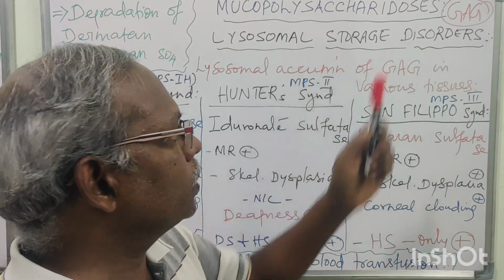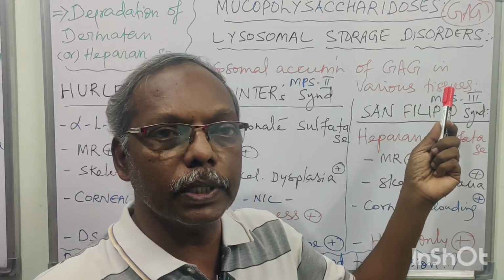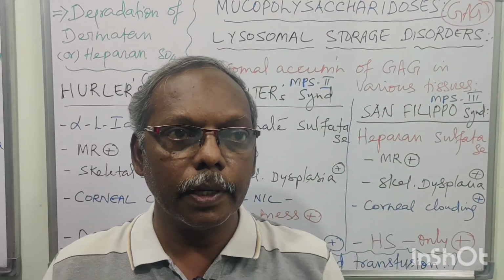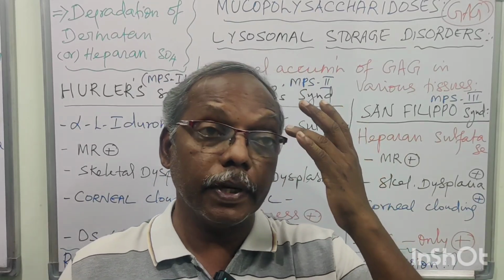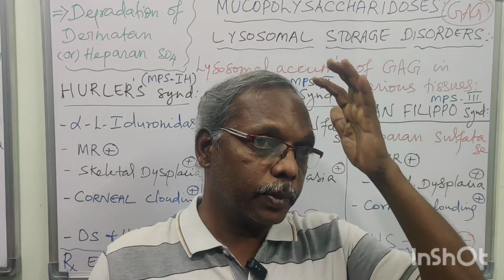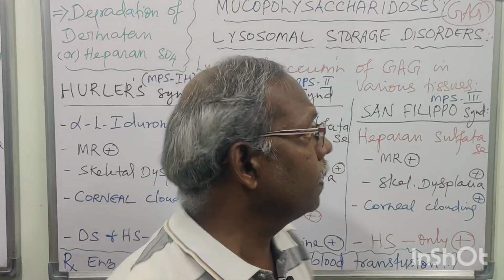The problem is lysosomal accumulation of GAG in various tissues like brain, liver, muscle, and the eye, cornea, like that. That is why this is very important, because patients have mental retardation.